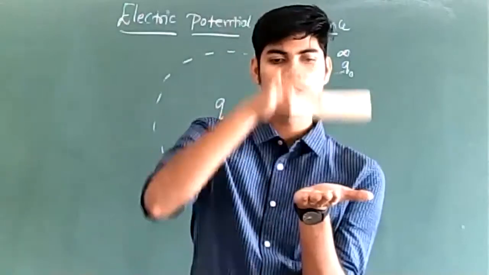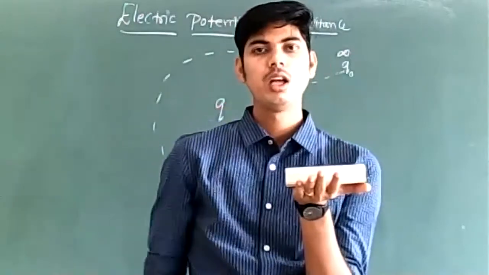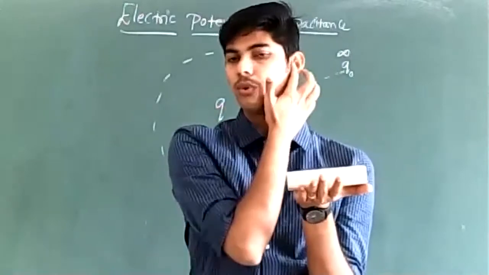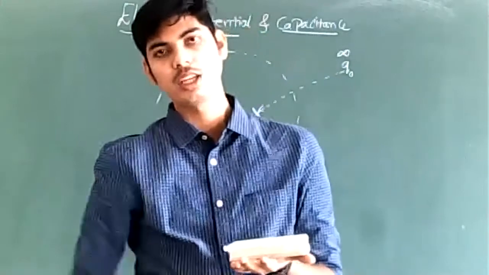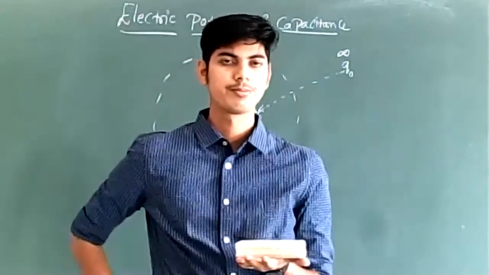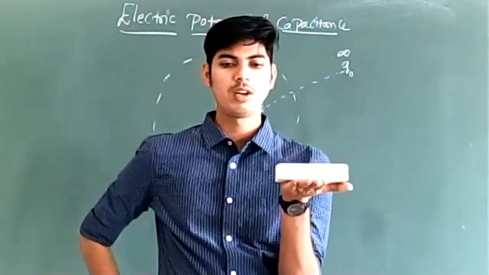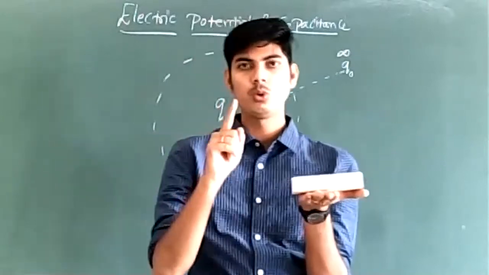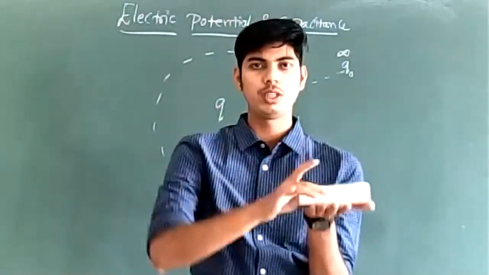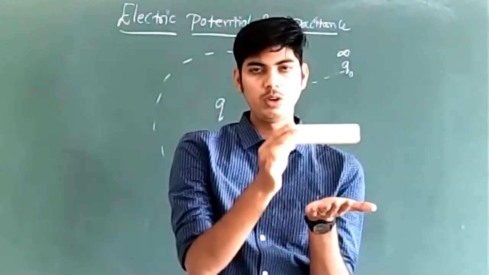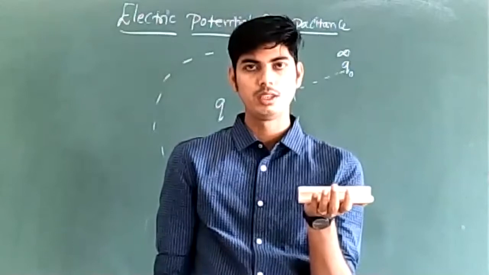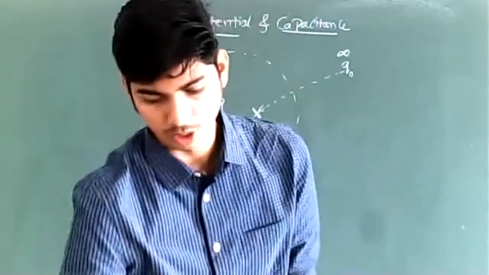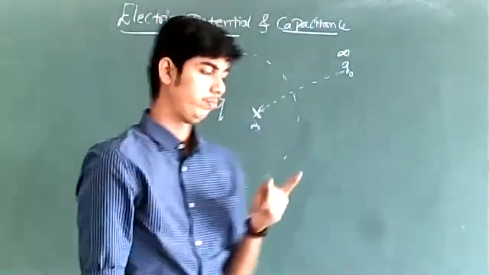In order to lift this object to certain height, I'll have to do work against some force. Which is that force against which I have to do work? The gravitational force, very good. We have to do work against gravitational force in lifting this object. If I try to lift this object, gravitational force tries to pull the object in downward direction. So against that gravitational force, I'll have to do work.